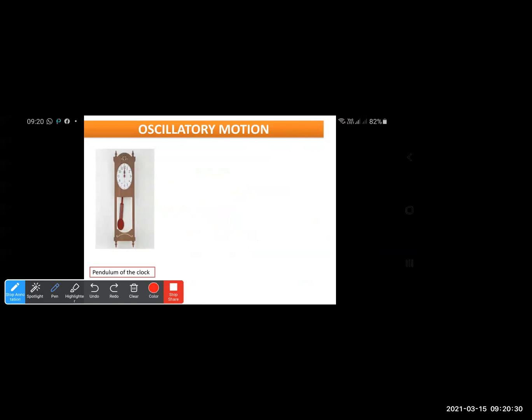Okay, so what is oscillatory motion? We'll see some examples first. The example is the pendulum of a clock. If you see the pendulum, it is moving in this direction and then in this direction, which means the pendulum of the clock is oscillating. That is why the pendulum of the clock is said to have oscillatory motion.